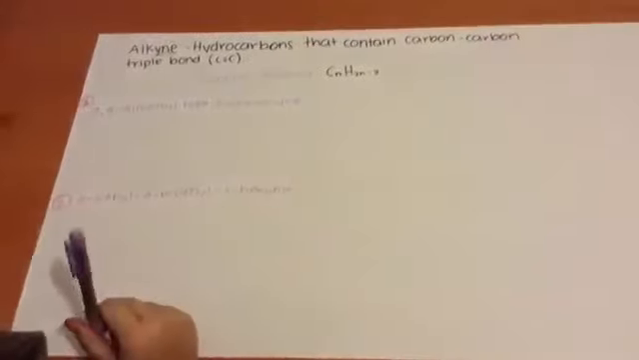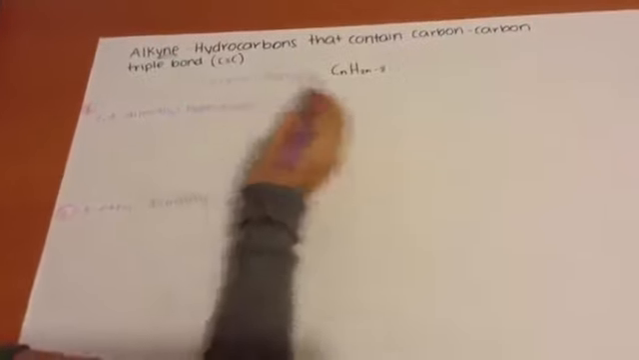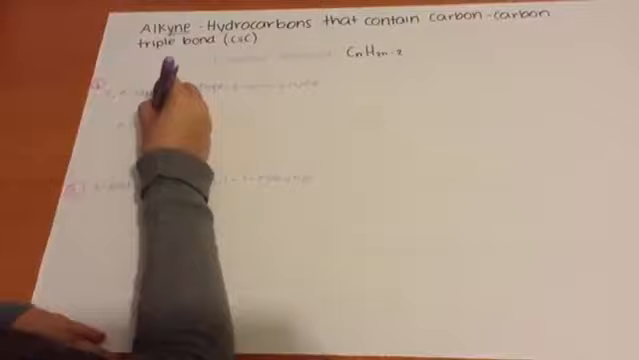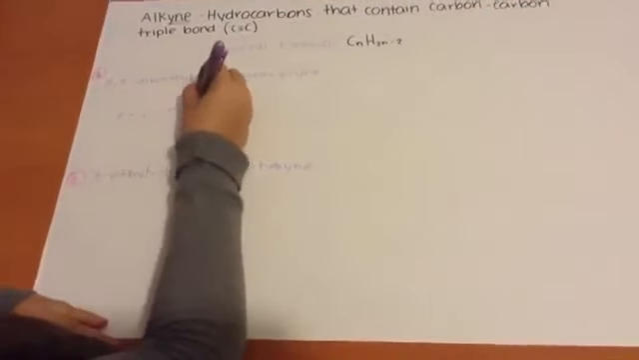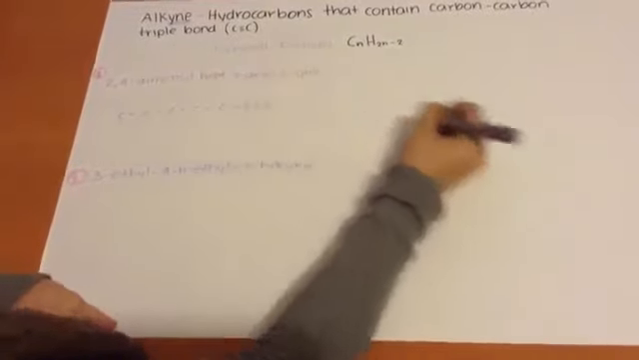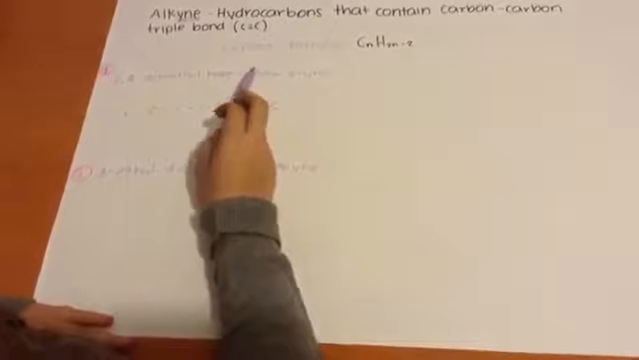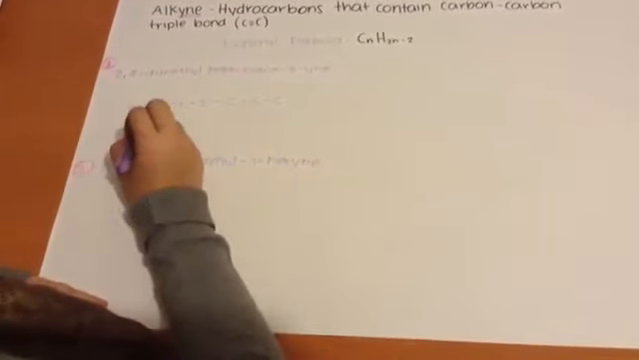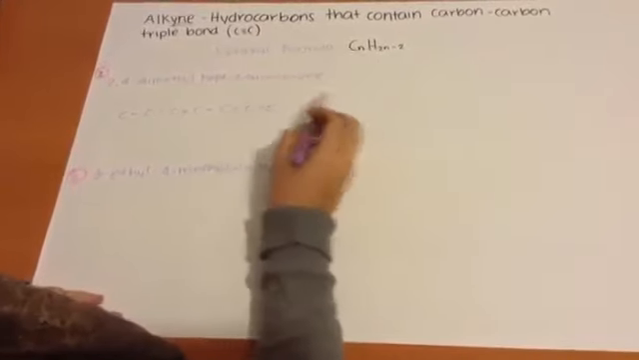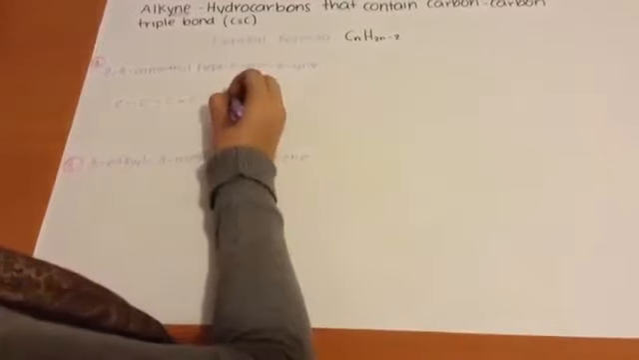Now we'll continue with two more examples. So this is a heptane: 1, 2, 3, 4, 5, 6, and 7 carbons. In the carbon number 3, it has a double bond. And in the carbon number 5, it has a triple bond.